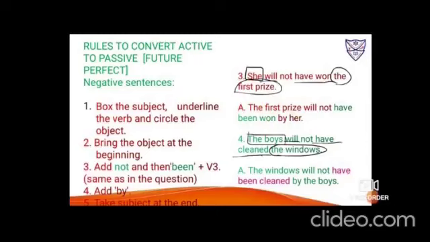Number 4, the boys will not have cleaned the windows. So the boys is the subject, box it. Will have cleaned is the verb, underline it. The windows is the object, circle it. So now you have to bring the windows, the object, ahead. Again third person, so I'll be using will have. So it is will, but immediately beside that I'll use the negative word not, then have been. And with been, immediately the verb in its third form comes, that is cleaned, then add by, and finally take the subject at the end, that is the boys. So it sounds, the windows will not have been cleaned by the boys.